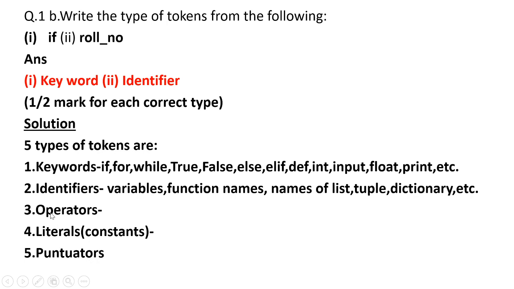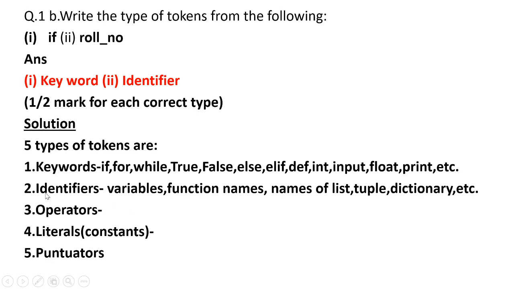Now in the previous question you have already seen operators, clear? Now keywords are the special reserved words which are used by the processing unit. These special words in Python are if, for, while, true, false, elif, else, def, input, print, etc. Identifiers are the names which we give to identify, like variable names, function names, names of list, names of tuple, names of dictionary. All these which we give to identify are identifiers.